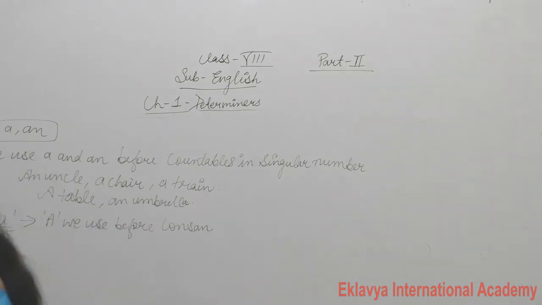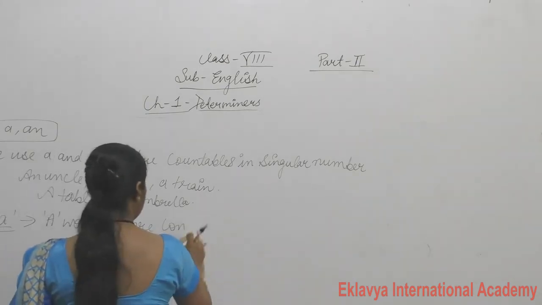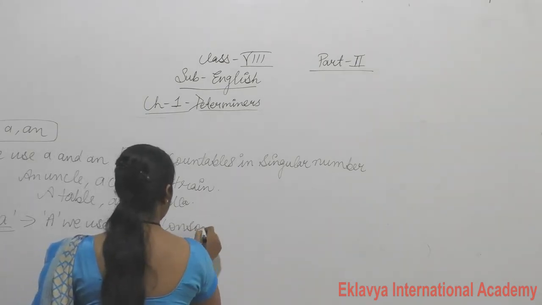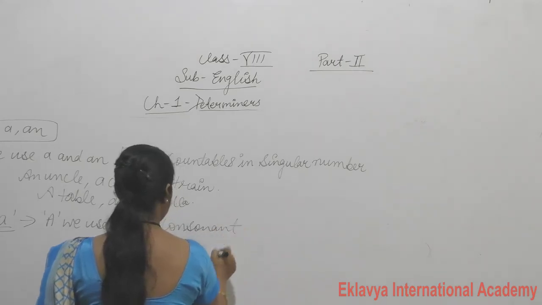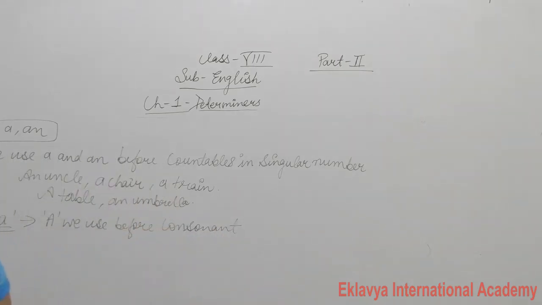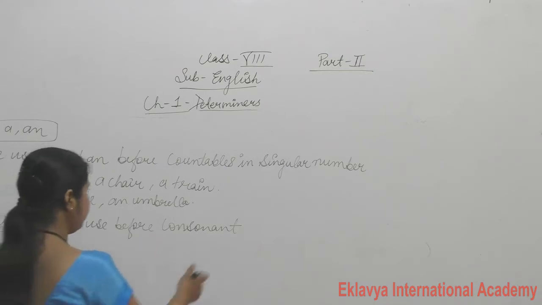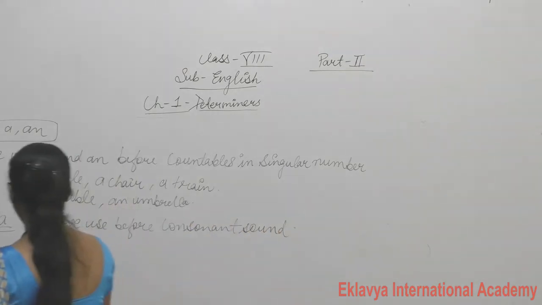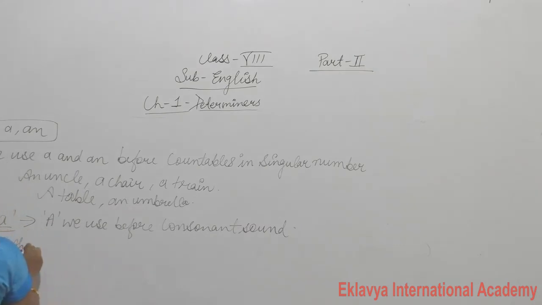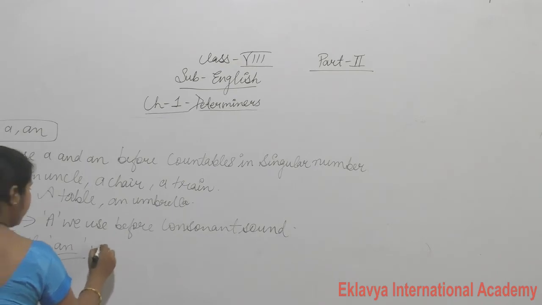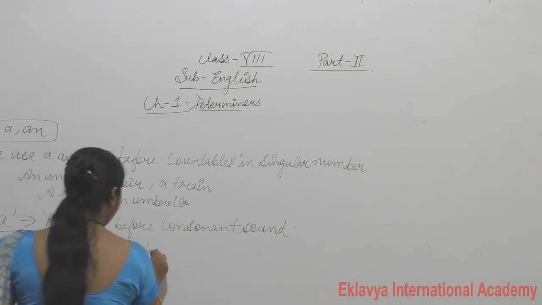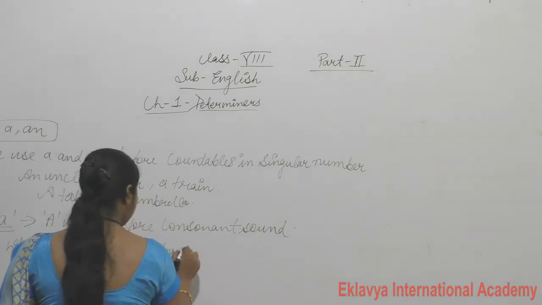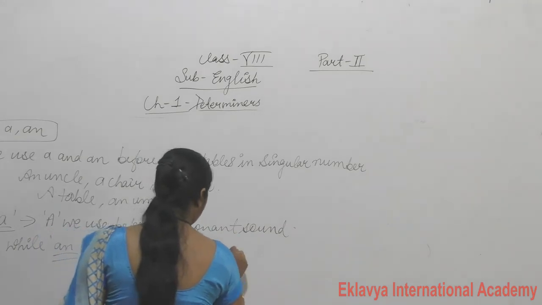A we use before consonant sound, while AN we use before vowel sound.